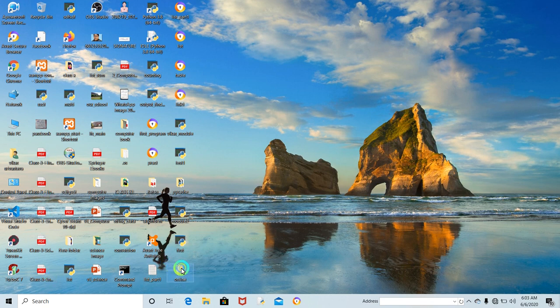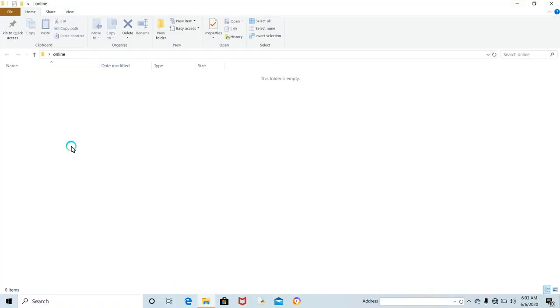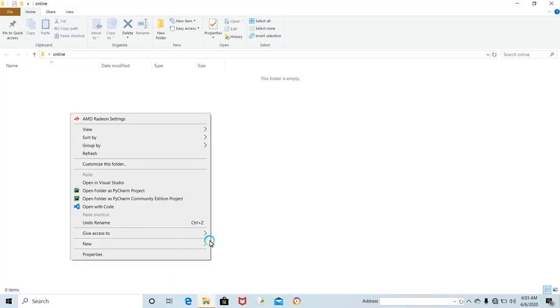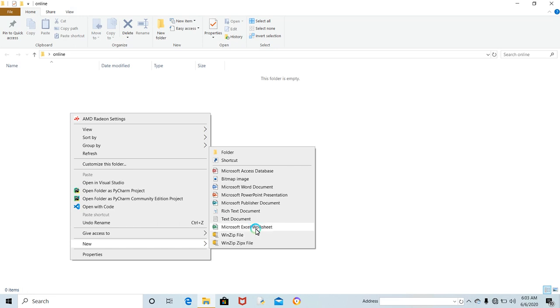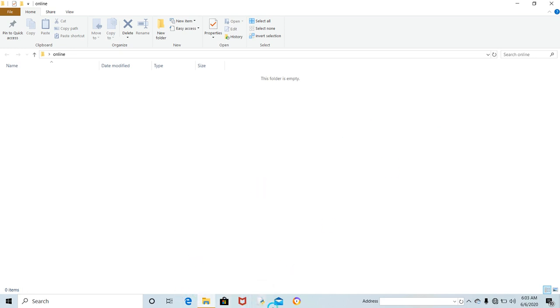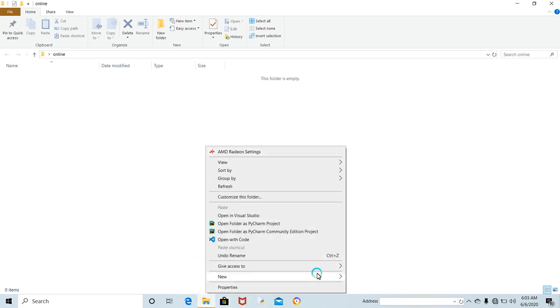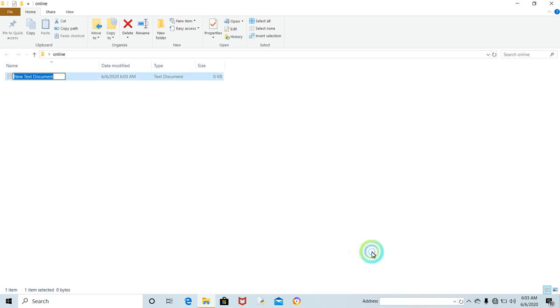And inside the folder, I have to create one new file. For example, here let me see, it is a text document, and I have to write two underscores, init, and again two underscores, dot py.